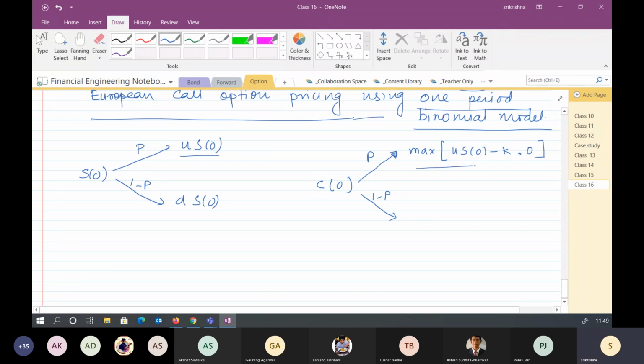Do you remember this term? How much profit can you generate from this call option? K is known to you. K, in all options, is the symbol for the strike price.